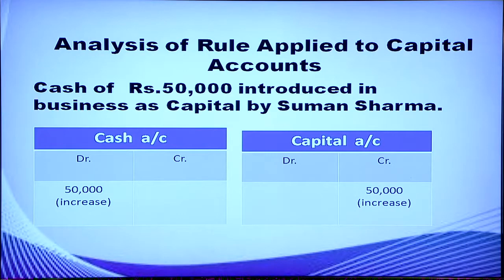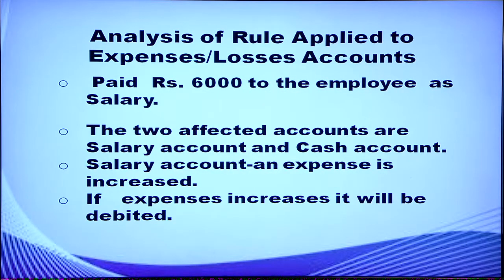Capital being a liability, if it is increasing, it is credited. Here, capital is increasing, so capital is credited. If you are writing this transaction, then you can write as cash account is debited with rupees 50,000 and capital is credited with rupees 50,000. Another transaction: paid rupees 6,000 to the employee as salary. Here you have to consider this is an expense.